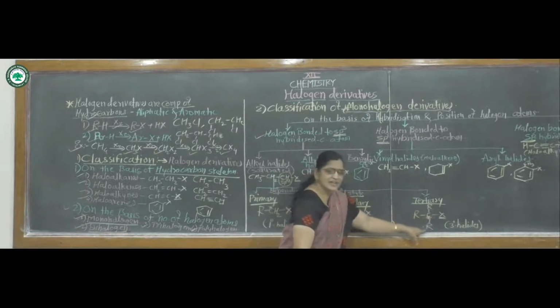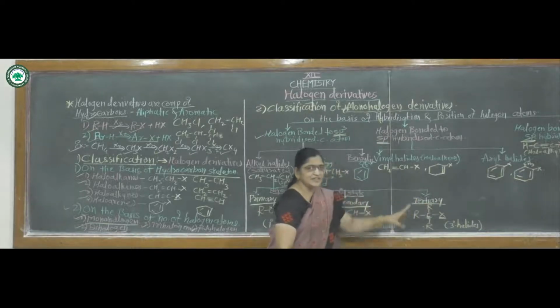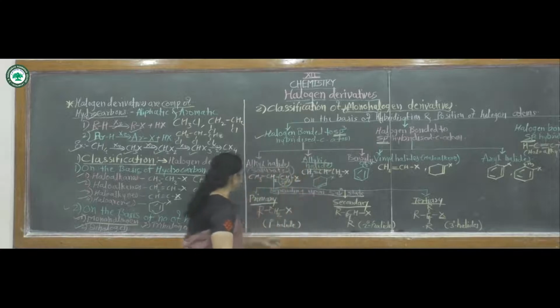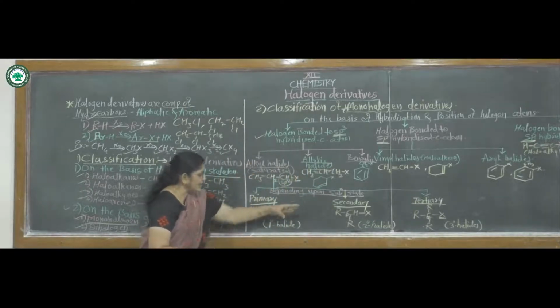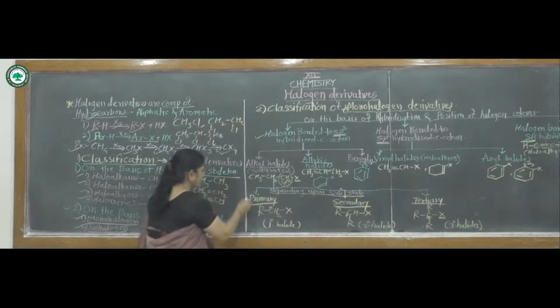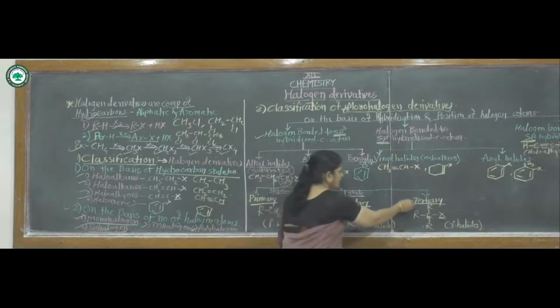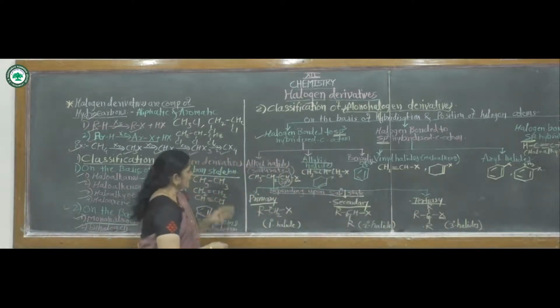Hence, this carbon atom is called a tertiary carbon atom, and these alkyl halides are called tertiary alkyl halides. In this way, alkyl halides are classified into three main classes: primary alkyl halides, secondary alkyl halides, and tertiary alkyl halides.